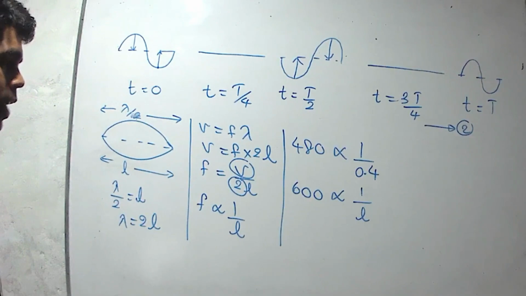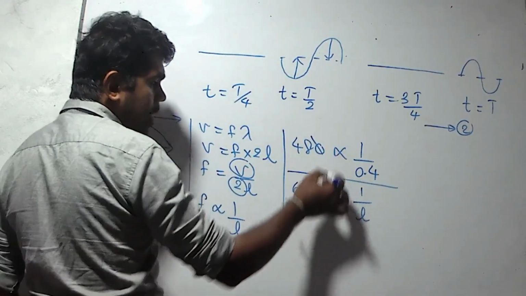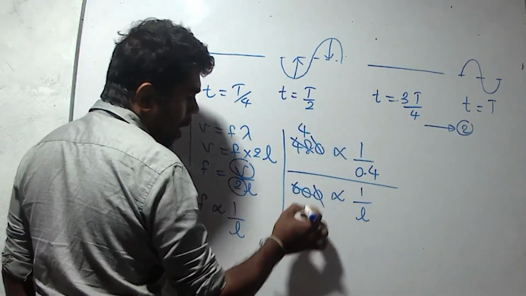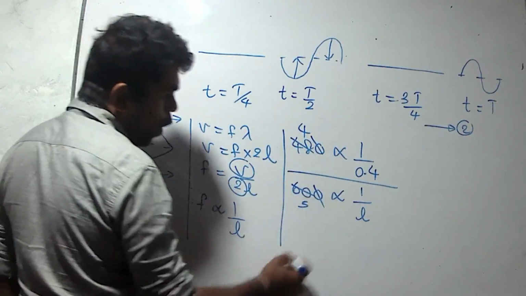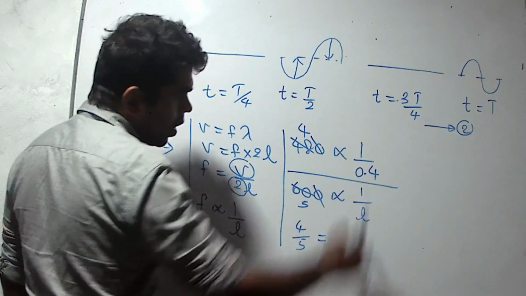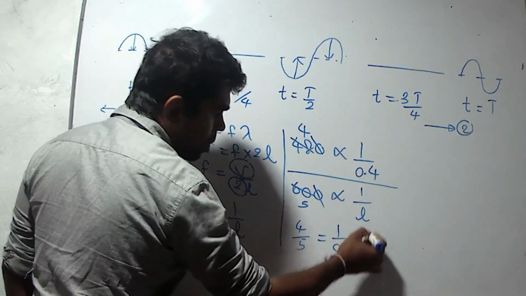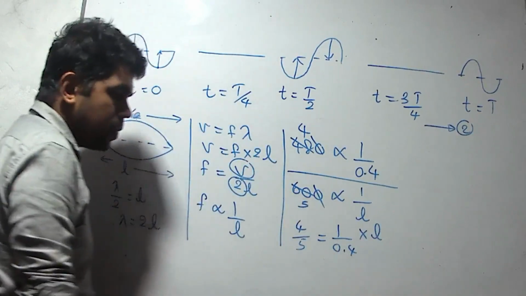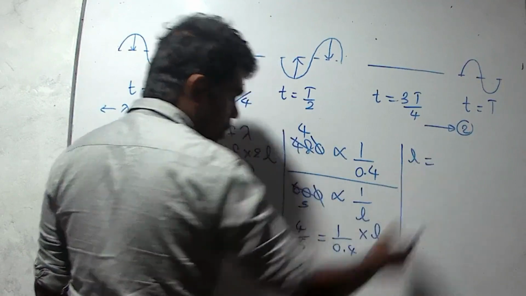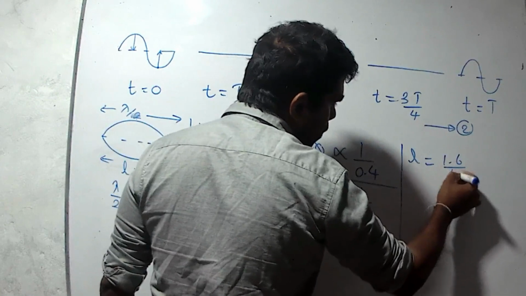Now there are two relationships we can divide. Then dividing, we can cancel out the common factors. 48 divided by 12 is 4. 60 divided by 12 is 5. 4 over 5 equals 1 over 0.4 divided by this term. It means we have to multiply by the reciprocal. Then we can find the L value. 4 into 0.4 is 1.6, divided by 5.